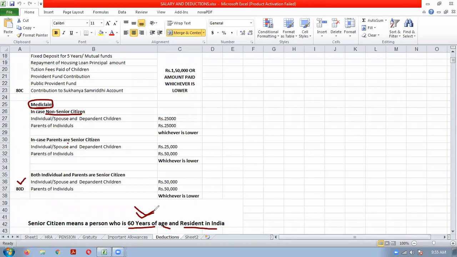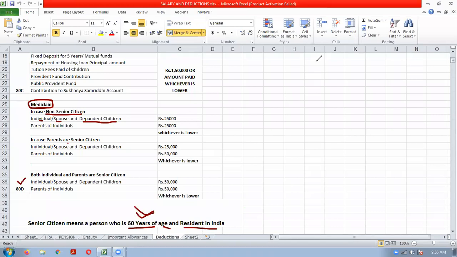So if non-senior citizen, premium you are paying for yourself, spouse and dependent children, very important. Those children who are independent, they will not be covered under Mediclaim premium for deduction purpose. What is the meaning of dependent children and independent children? Dependent children means those children who are not employed yet, they are not earning by themselves.